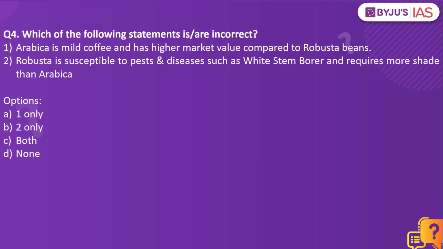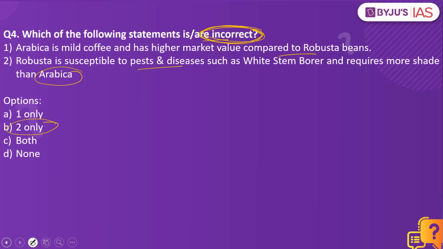Which of the following statements are incorrect? Arabica is mild coffee and has higher market value compared to Robusta beans. Robusta is susceptible to pests and diseases such as white stem borer and requires more shade than Arabica. Which of the statements are incorrect? Remember, it is asking for the incorrect statement. So the answer to this would be 2 only.